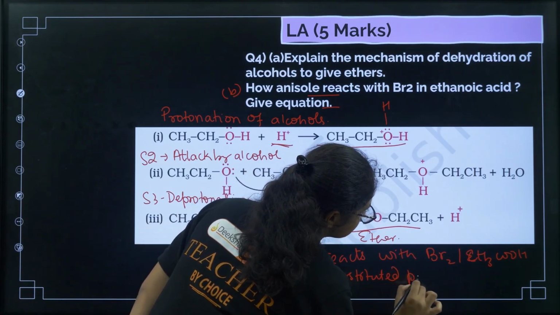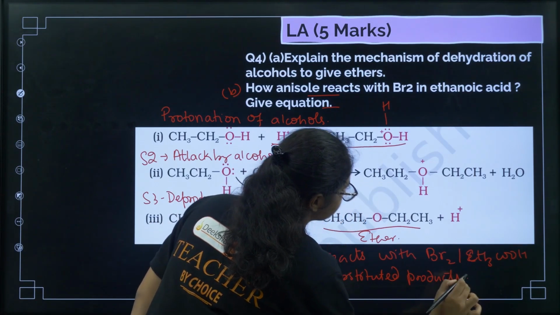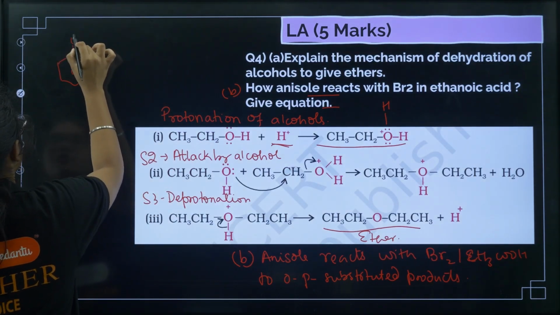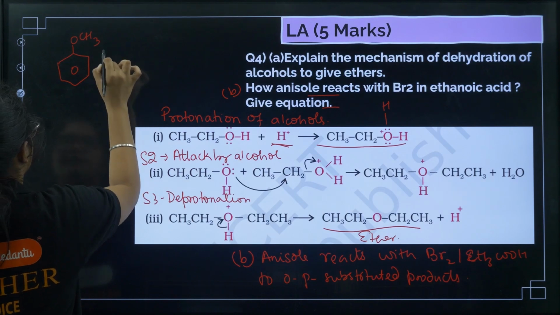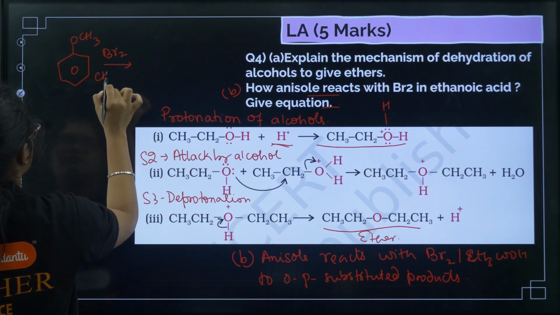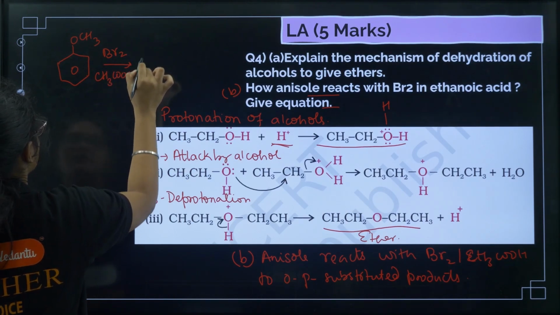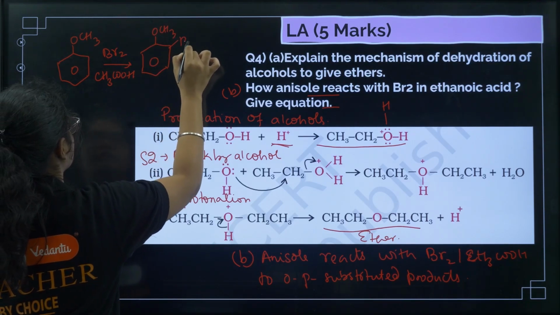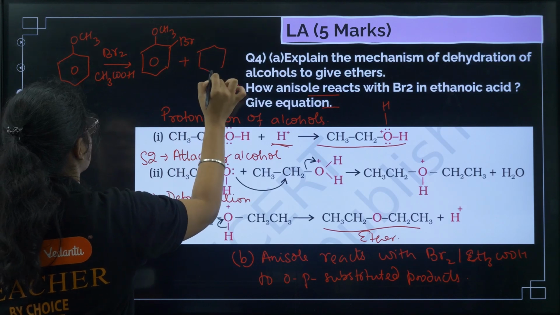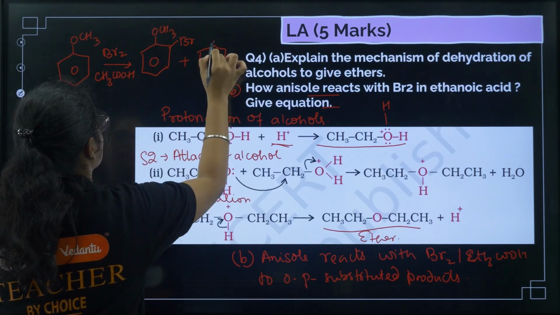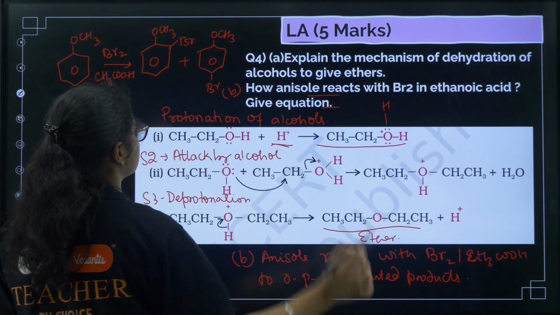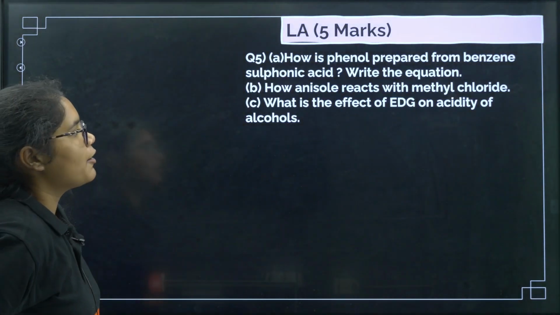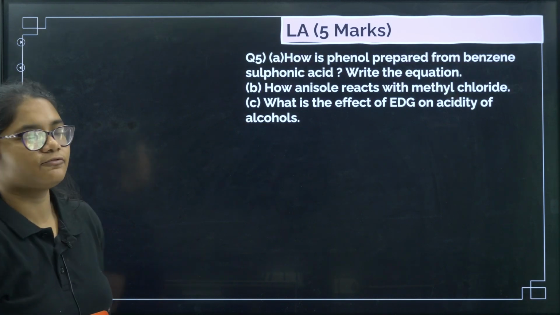Why? Because anisole has an electron donating group. If you want to write the reaction here, anisole is OCH3, and if you are treating it with bromine in presence of CH3COOH, we will get one is ortho-bromo product, and another one will be para substituted product. Clear?